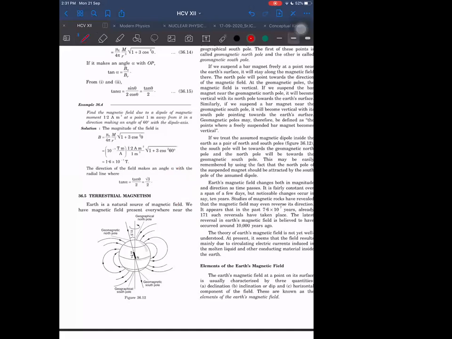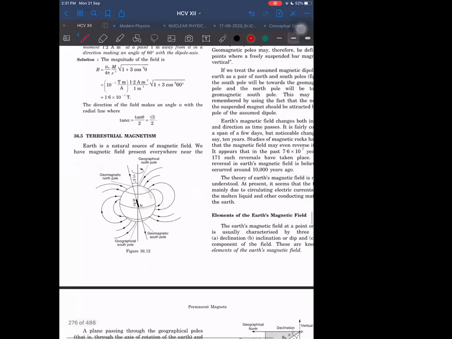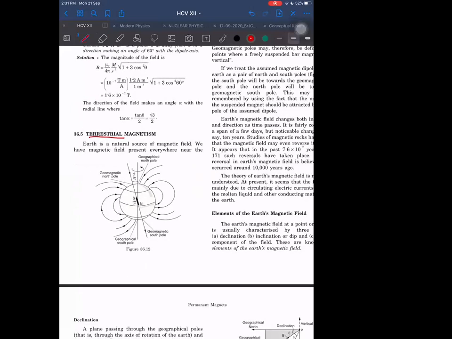Terrestrial means Earth related. Earth related magnetism is given in a different way in NCERT and in HC Verma, so you can read NCERT also once to see how they are giving it. The name is different, the concept is same. We can assume that within our Earth there is a magnet here.